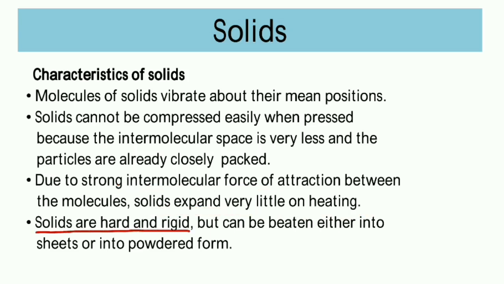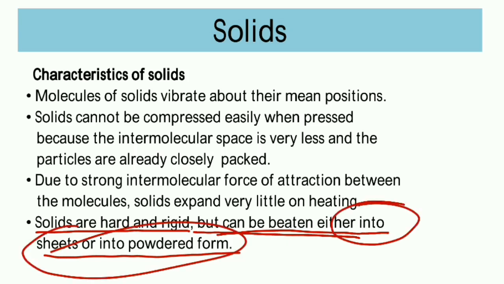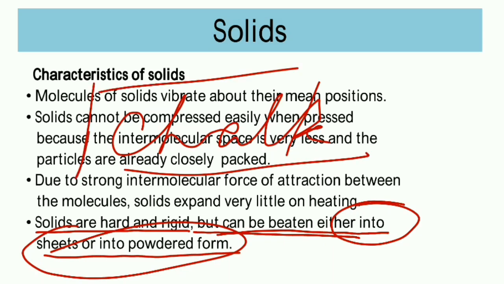Now, solids are hard and rigid, but can be beaten either into sheets or into powdered form. We know that it is very hard and rigid, but it can be beaten into sheets and powder form also. Like you can take the example of chalk. It is a solid, but if you beat it, it will be converted into powder, in small particles.